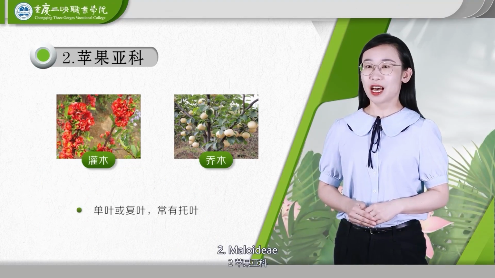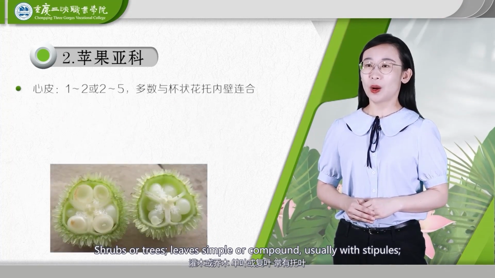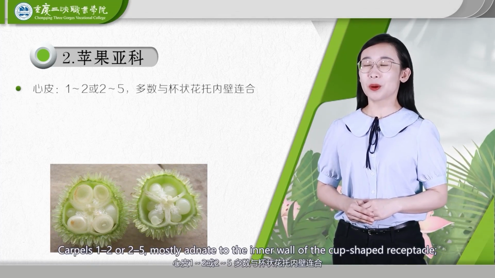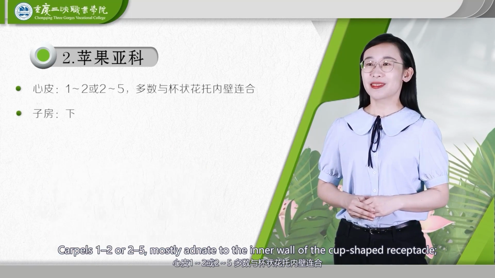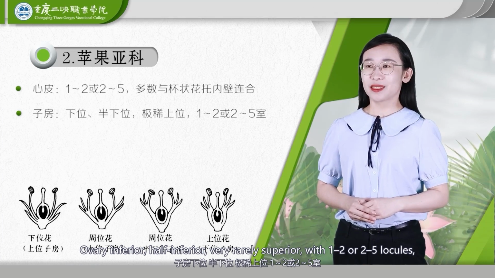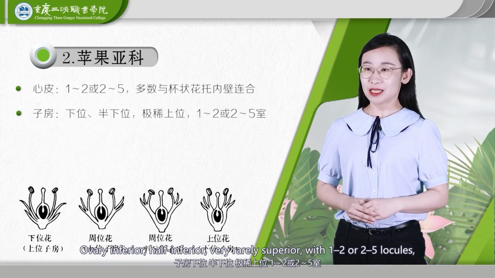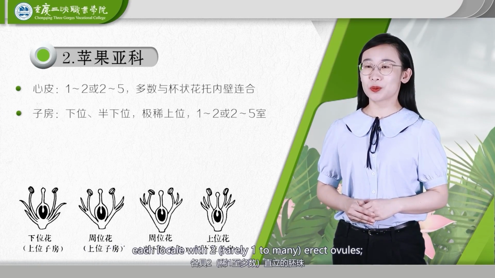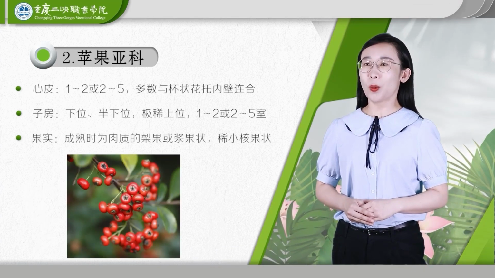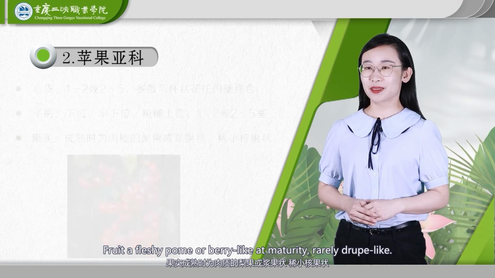2. Maloideae. Shrubs or trees, leaves simple or compound, usually with stipules. Carpels 1 to 2 or 2 to 5, mostly adnate to the inner wall of the cup-shaped receptacle, ovary inferior, half inferior, very rarely superior. With 1 to 2 or 2 to 5 locules. Each locule with 2, rarely 1 to many, erect ovules. Fruit a fleshy pome or berry-like at maturity, rarely drupe-like.